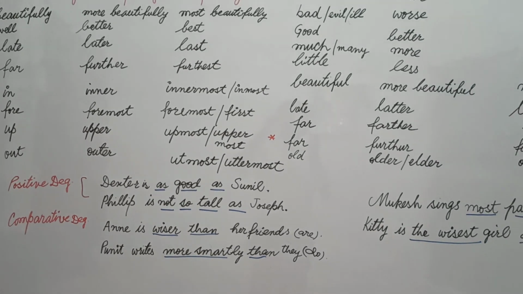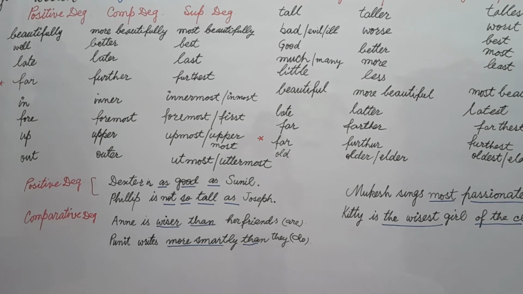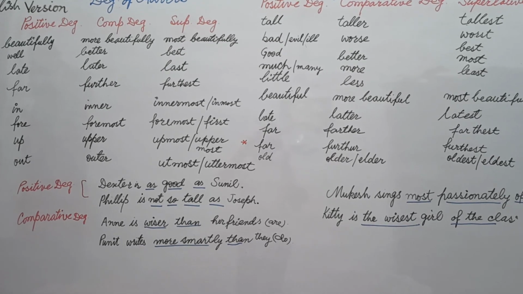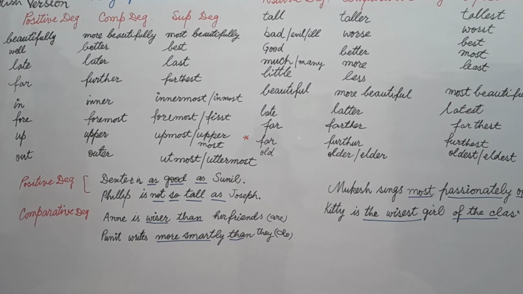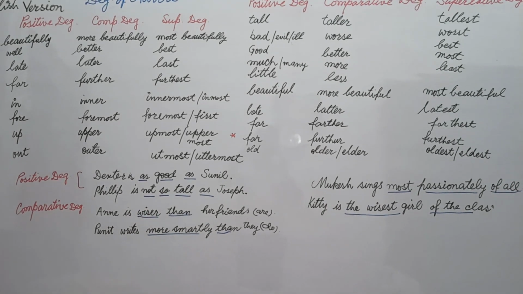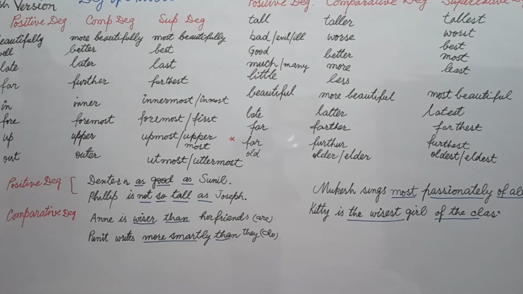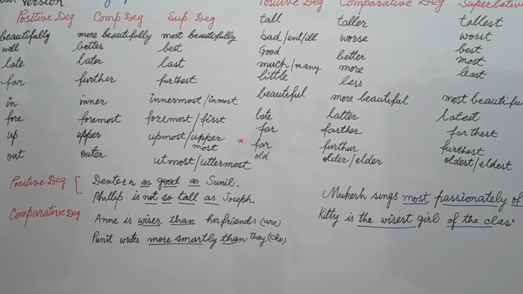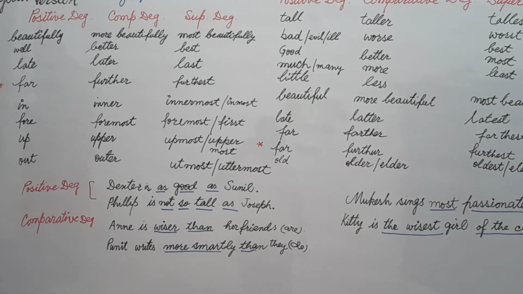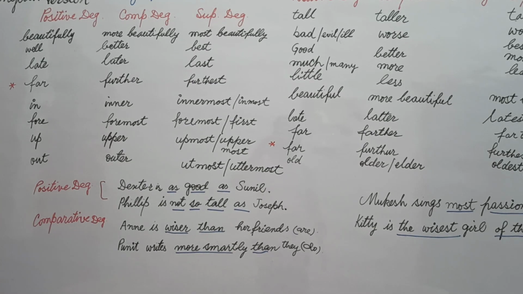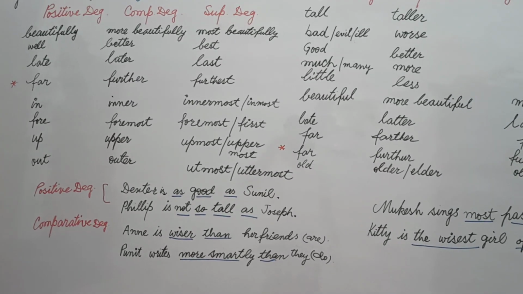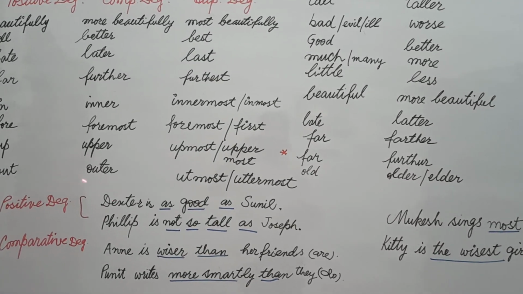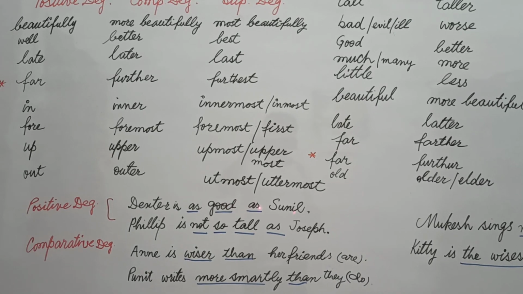In this way, students, we have such a group of words which can be used as adverb and adjective. Some are common and some are different. Now, students, before we end this lecture, let's understand how we can use these various words of degrees. Students, if I say Dexter is a good boy, definitely good is a word that is used in the positive degree, and we are describing the quality of a single person without any comparison.